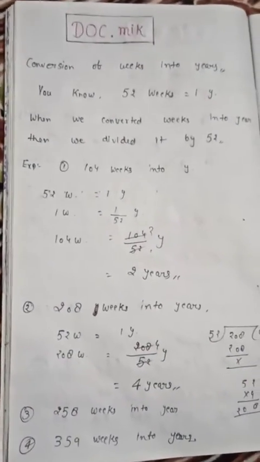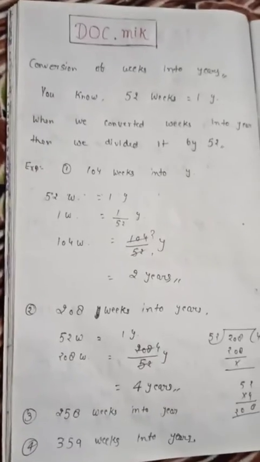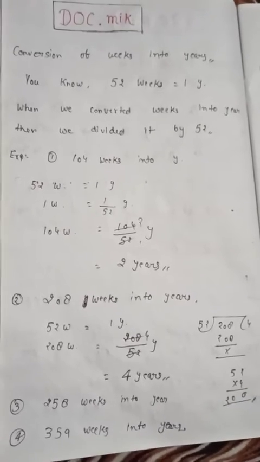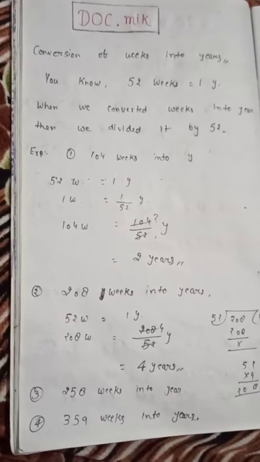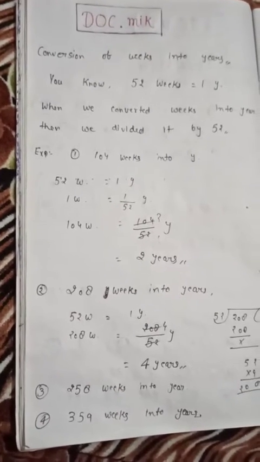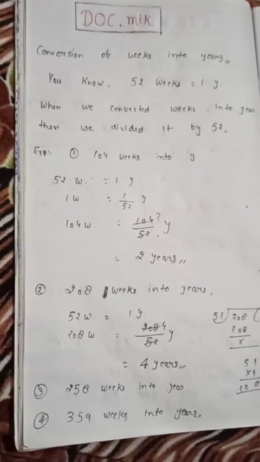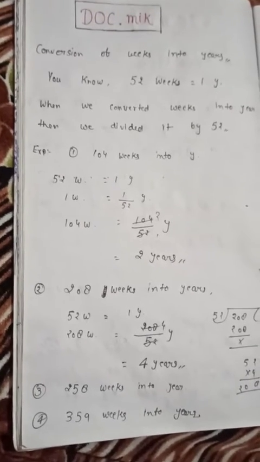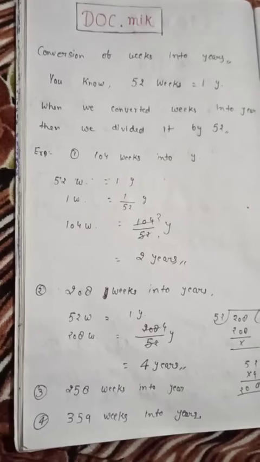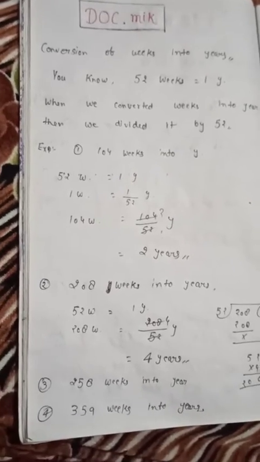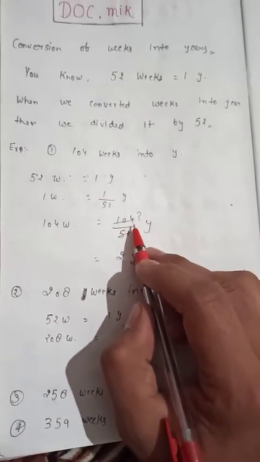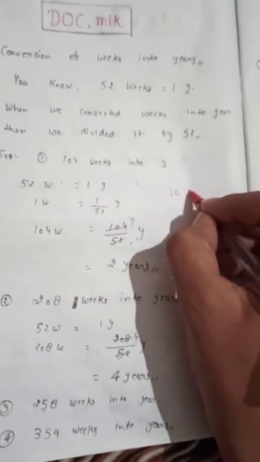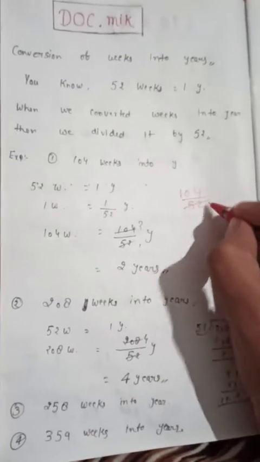Very simple. I say you have to do only one thing, that is, divide by 52. When you convert weeks into years, only divide by 52. So 104 upon 52. Now we divide it by 2.